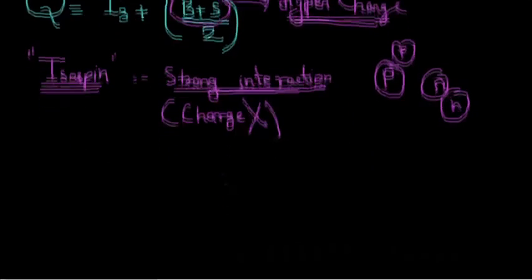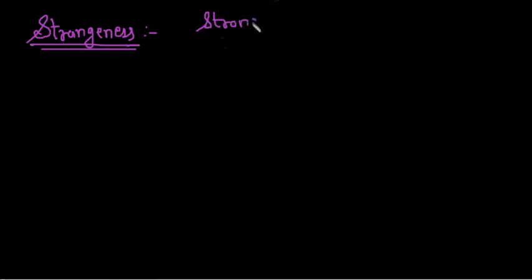Now moving further down, we need to discuss something called strangeness. Strange particles are the particles which are formed by the strong interaction, but their decay process is by weak interaction.